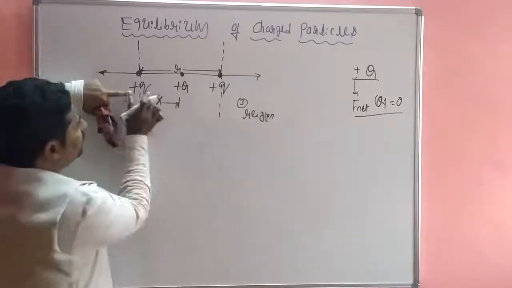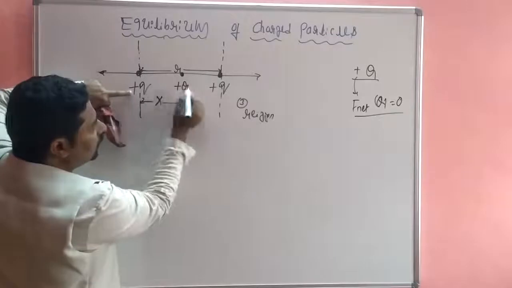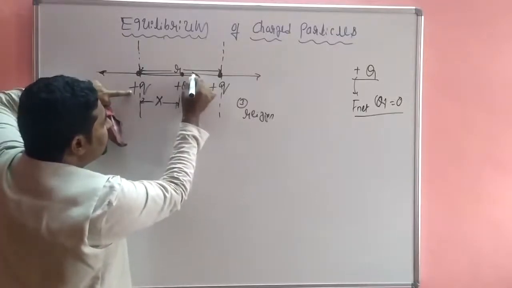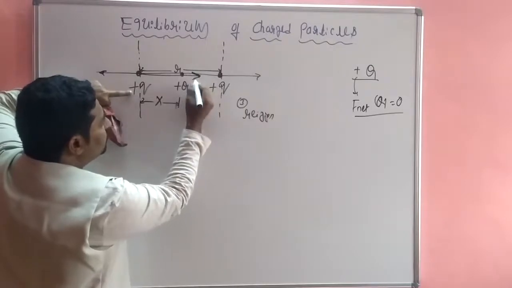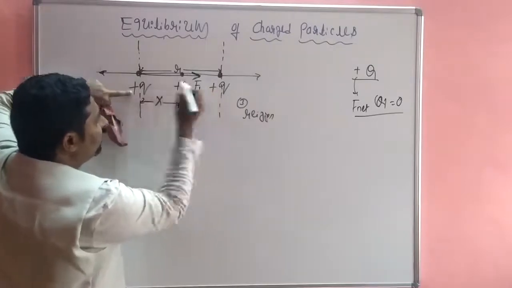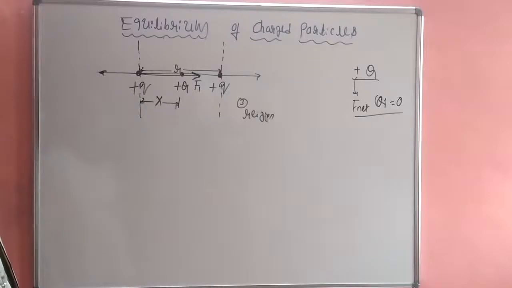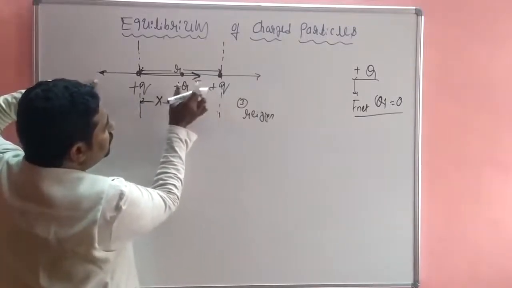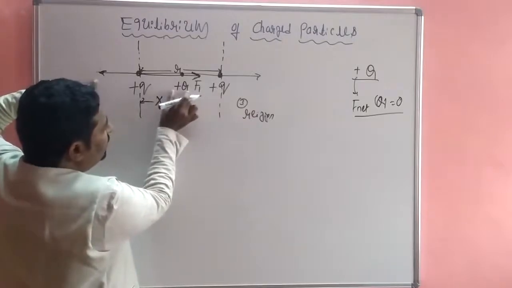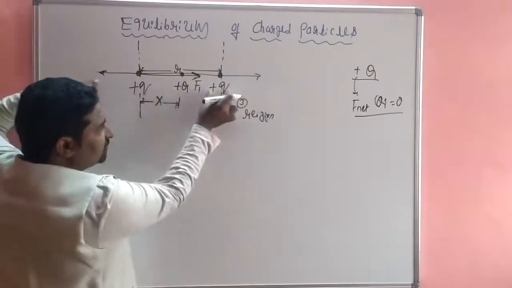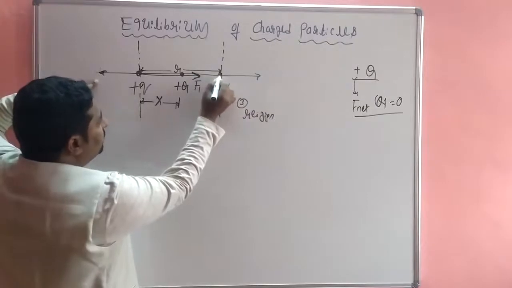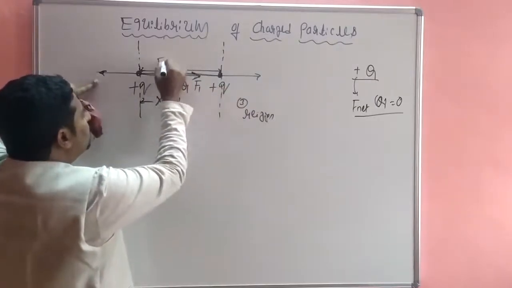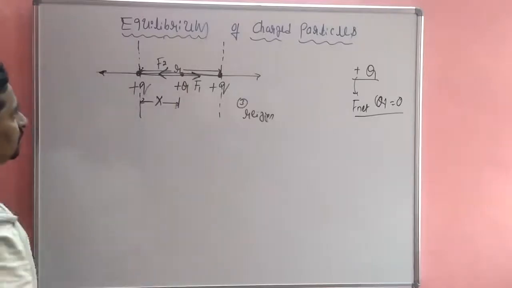Both are like charges, so it is a repulsive force, in this direction. This force is F1. The other charge is also positive, so the force exerted on Q due to it is also repulsive, in the opposite direction. This is F2.